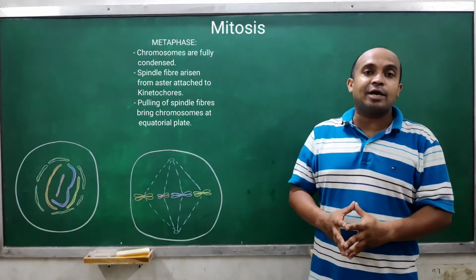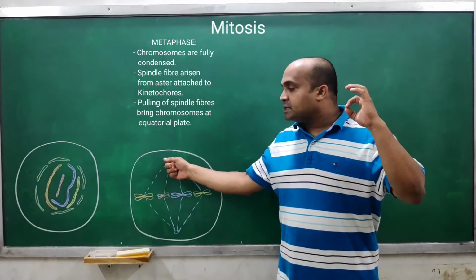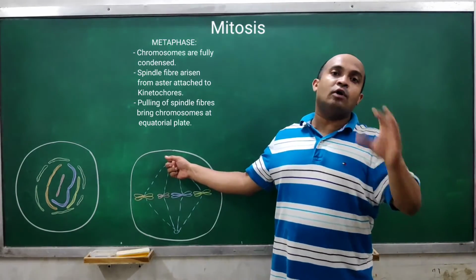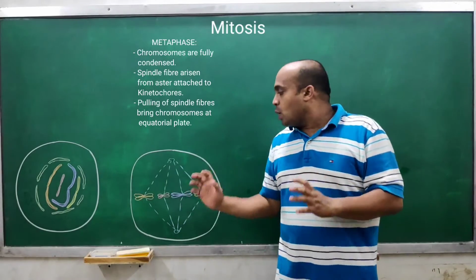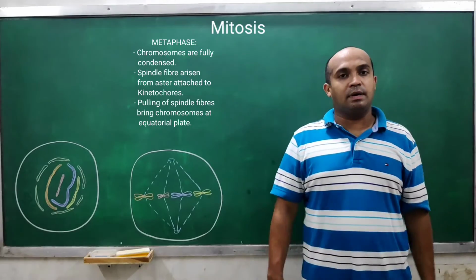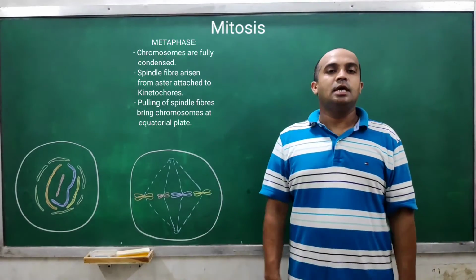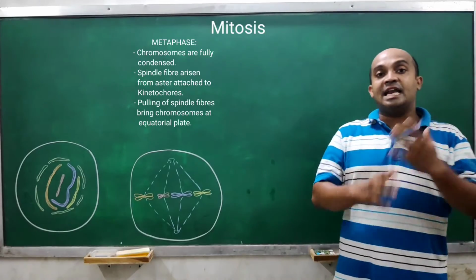Understood? They are nothing but microtubules that have radiated out from the centrosome, right? When they have radiated out from the centrosome, earlier they are called asters, but when such a structure forms, it is called spindle fibers. So this is about the metaphase plate. Now let's see what is occurring in anaphase.